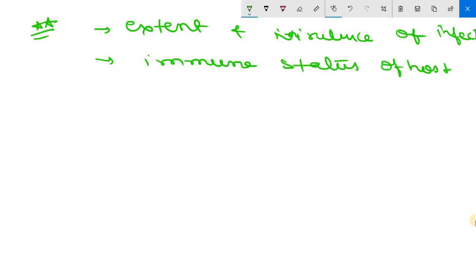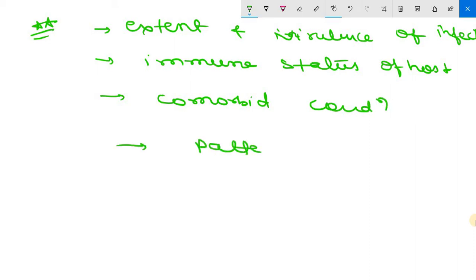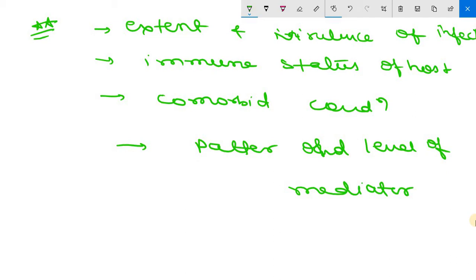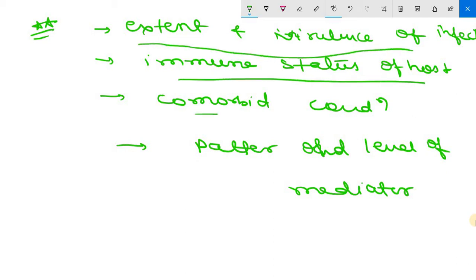The third is the presence of other comorbid conditions. The fourth is the pattern and level of mediator production. So the severity and outcome of septic shock may depend on extent and virulence of infection, immune status of the host, comorbid conditions, and pattern and level of mediator production.